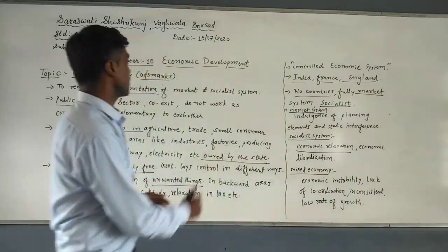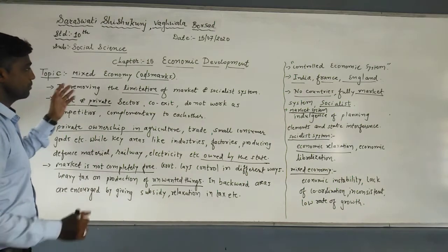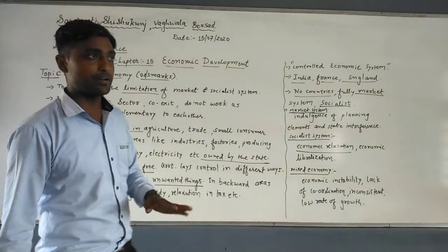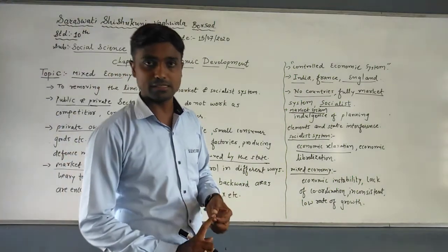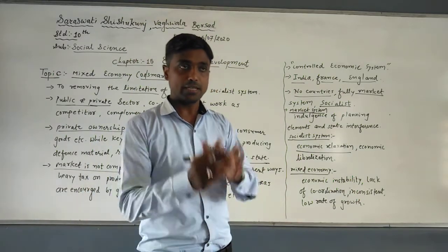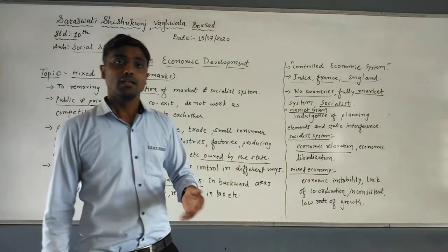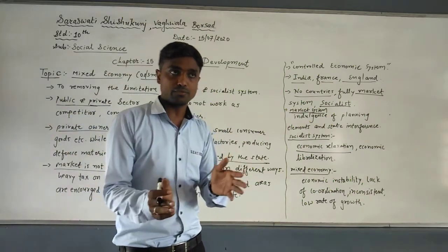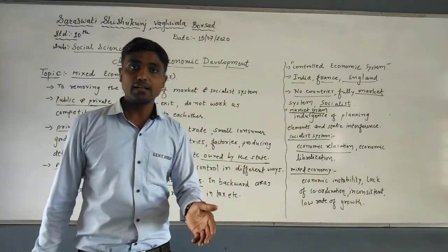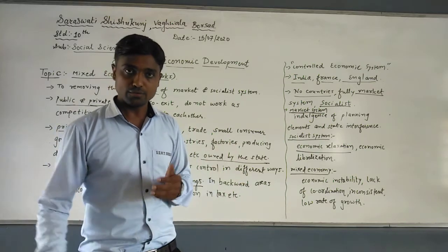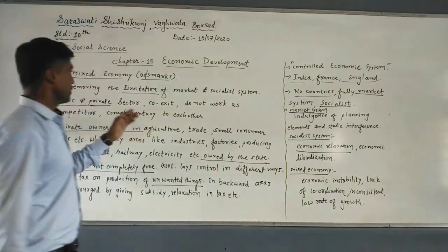So students, here we have completed the 2 or 3 marks question on mixed economy. Today we have completed 5 question answers. First of all, the socialist system: what is the socialist system, or write a note on the socialist system. Then the features of the socialist system. Third question is the benefits of the socialist system. Fourth is the demerits or limitations of the socialist system, and the last one is the mixed economy.